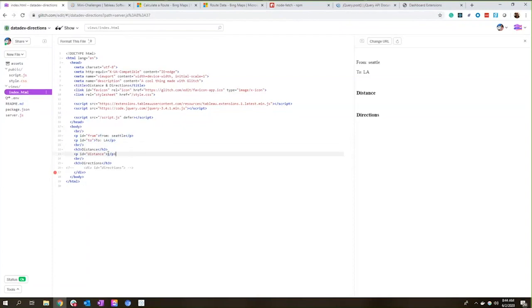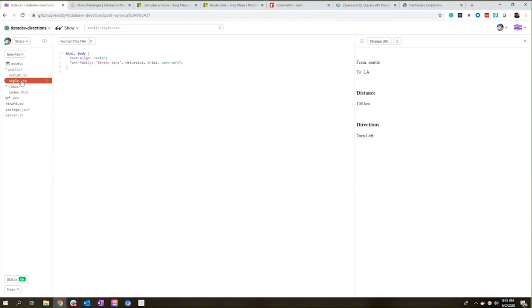So I've got that here. This will show something like 100 kilometers or something like that. And finally, I've got a div here for the directions. This is going to have a list of paragraphs, things like turn left, turn right, etc. So I can use these placeholders to fill in my information later on.